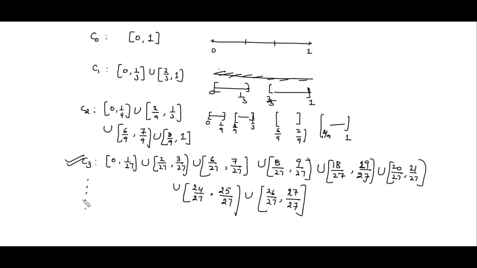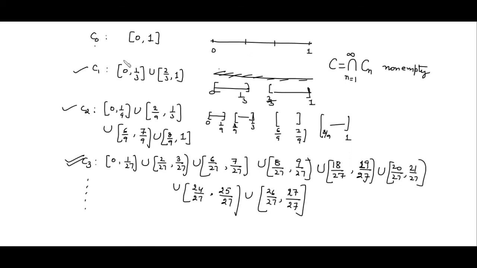So these are closed sets, where C0 is [0, 1], C1 is after removing the middle one third from this interval, similarly C2 after removing the middle third from each of these, and so on. What is the Cantor set? The Cantor set is the intersection of all these Cn's, where n varies from 1 to infinity. These Cn's are closed intervals, and this collection is non-empty.